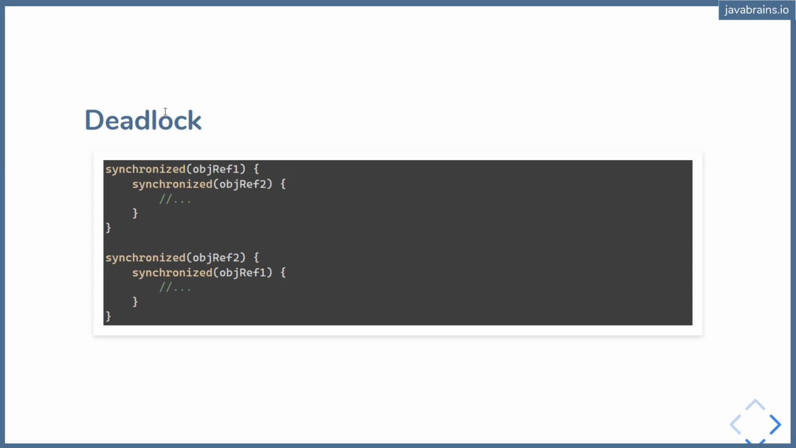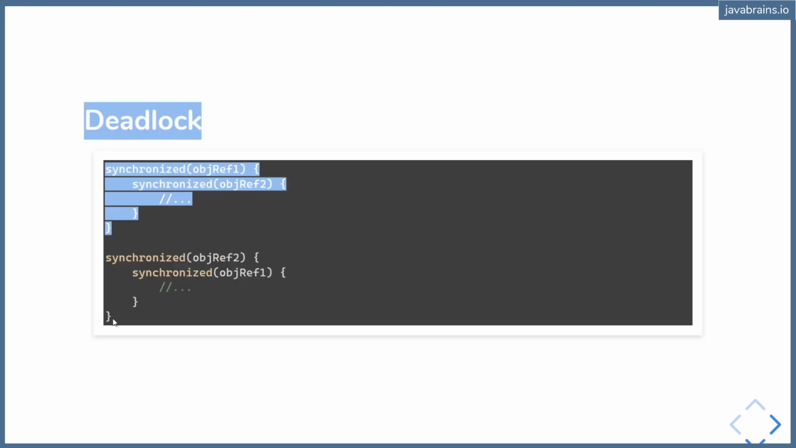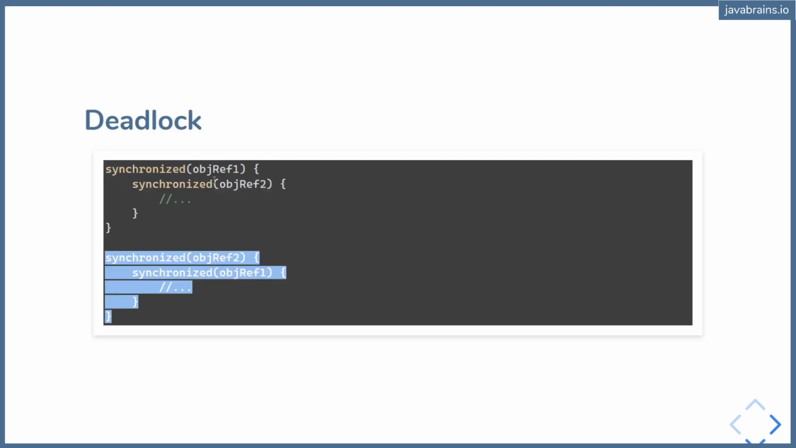So let's say you have two threads, thread A and thread B. Thread A is trying to execute this, and thread B is trying to execute this. And let's say they kick off at the same time. There are two cores executing these two threads. Thread A acquires the first lock to object ref 1, okay? And thread B acquires the first lock to object ref 2.